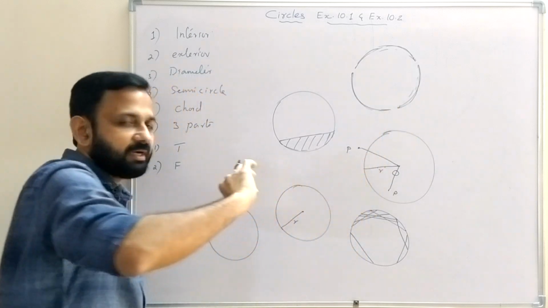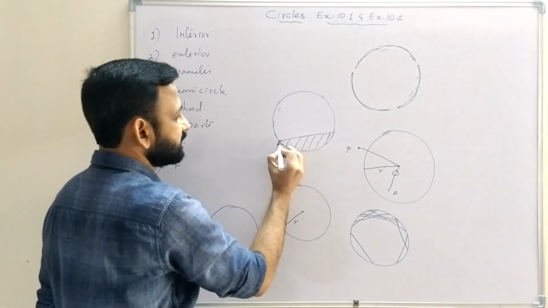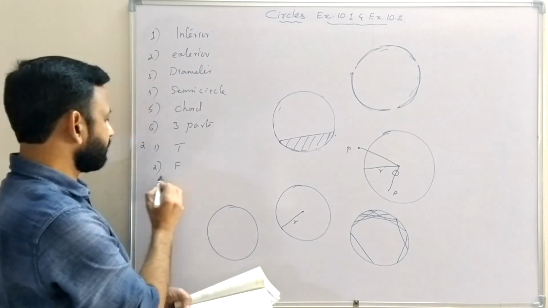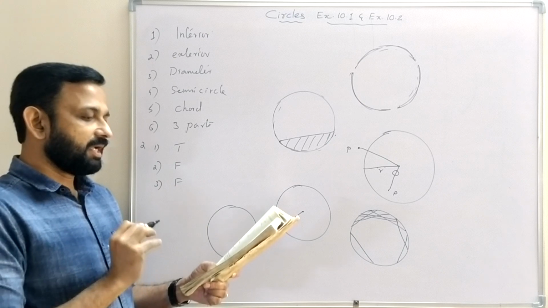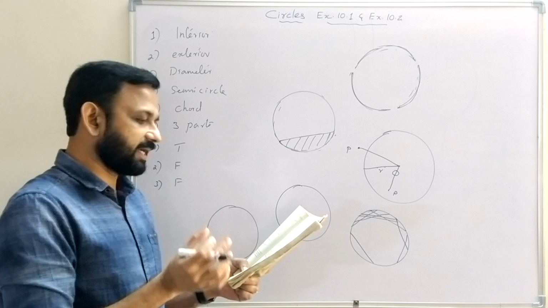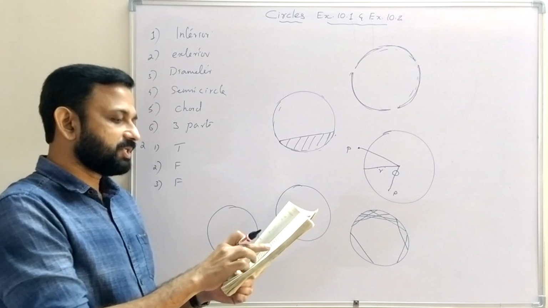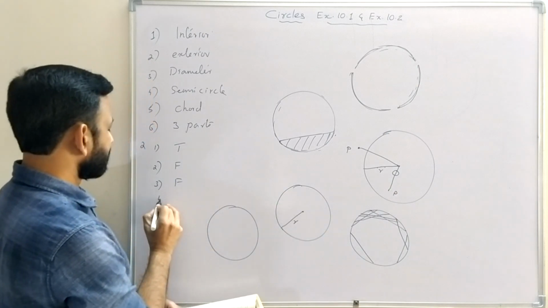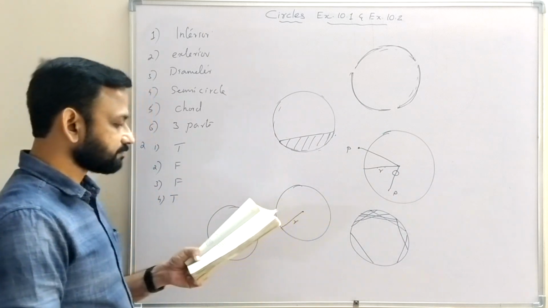Major arc is always greater than semicircle. So this is major arc. This is minor arc. But here these three are minor arcs, so the statement is false. Then fourth one, a chord of a circle which is twice as long as its radius is the diameter of the circle. Statement true, diameter is double of radius.